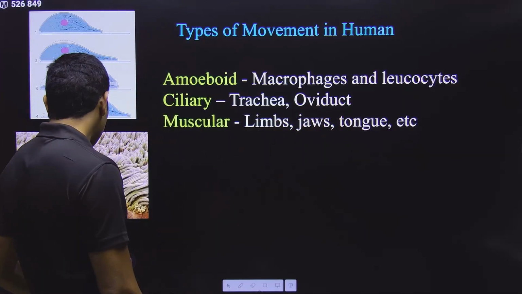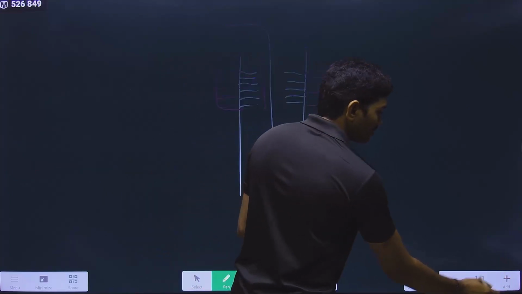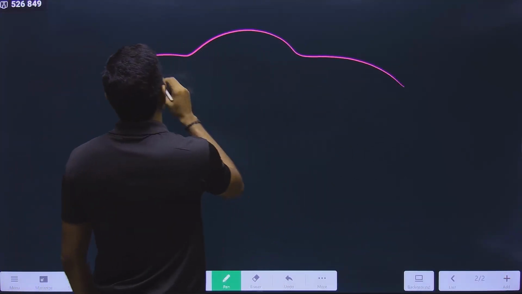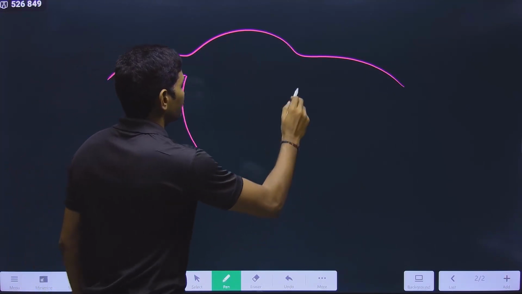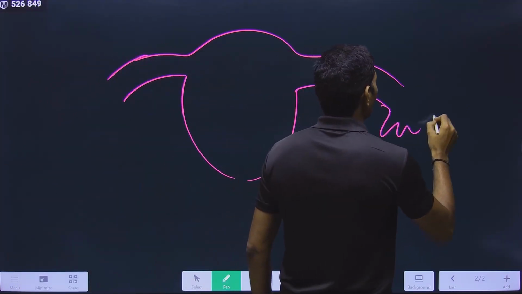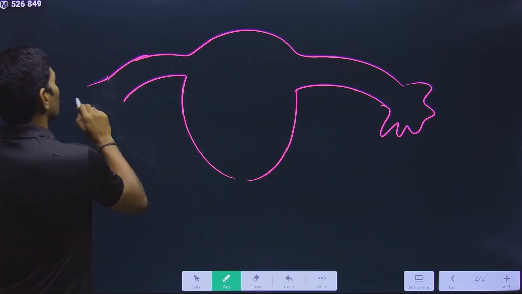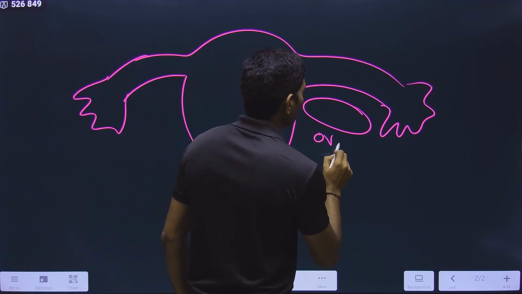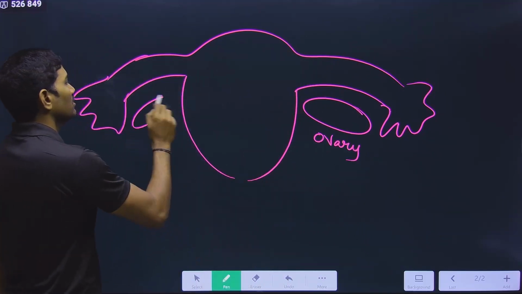The oviduct is actually a part of the female reproductive system. So in the female reproductive system, we are talking about the oviducts here. These oviducts are also called fallopian tubes. So this is the ovary.